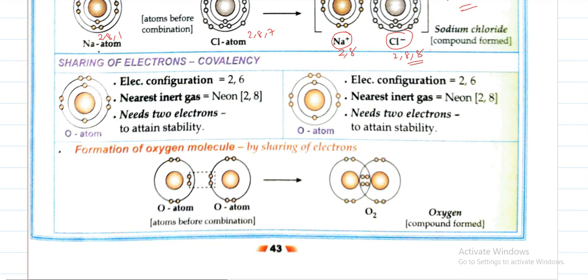Another example we can take. Here sodium was a metal and chlorine was a non-metal. But if both are non-metals, then what will happen? Here you see oxygen is a non-metal. So there are 6 electrons in the outermost shell, that is 2, 8, 6, and here also it is 2, 8, 6. So what do they do? They share 2 electrons each, and now both have become octet. You see 2 plus 4 plus 2, 8. Here also 2 plus 4 plus 2, 8. So both have become octet now. So now it is stable.